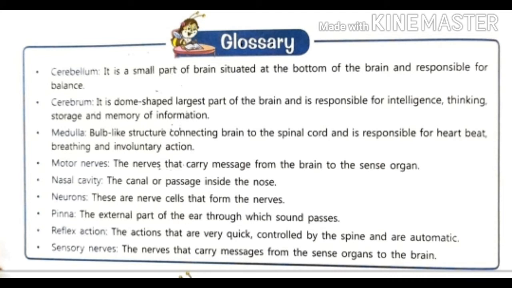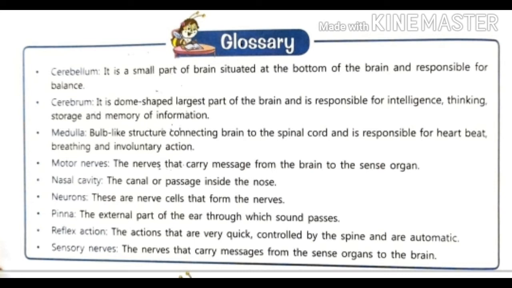Is it clear? Now come to the third definition, medulla. Medulla is also a part of the brain, a bulb-like structure connecting the brain to the spinal cord. It is responsible for heartbeat, breathing, and involuntary action. Our heartbeat, breathing, and involuntary actions are those which are not under our control. These actions are controlled by the medulla.